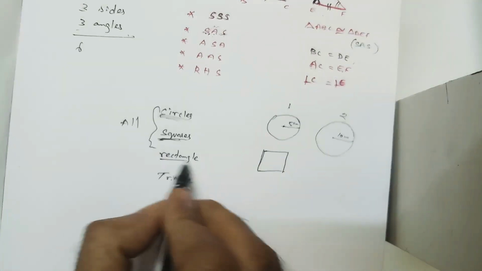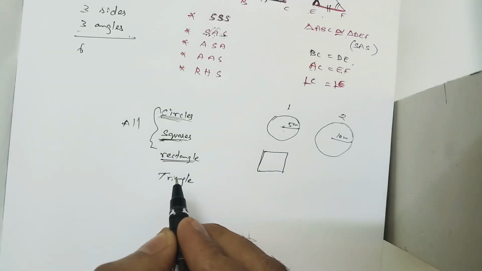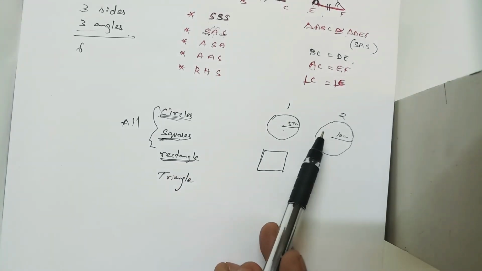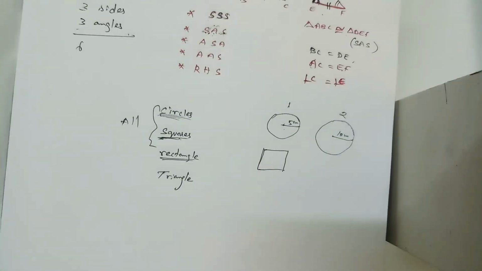But now I am taking the rectangle. See, in a circle and a square, we have only one measurement. When we have two measurements, the ratio of the two measurements needs to be equal. With more than two, if we have a triangle, we have three sides. All three sides are different sides, right?